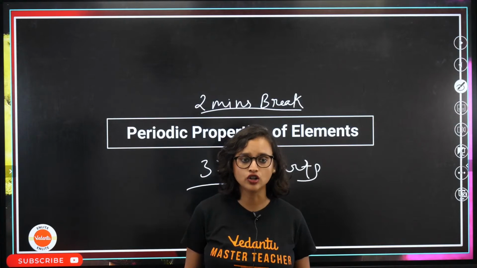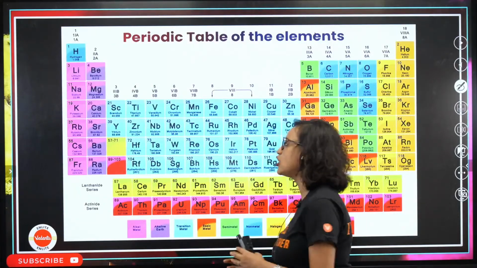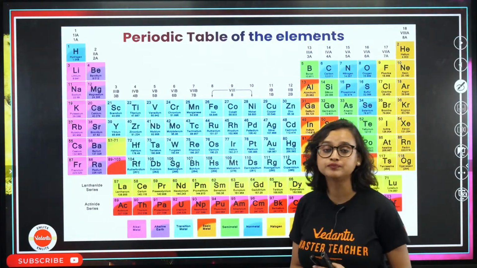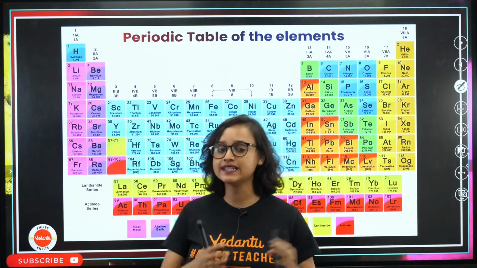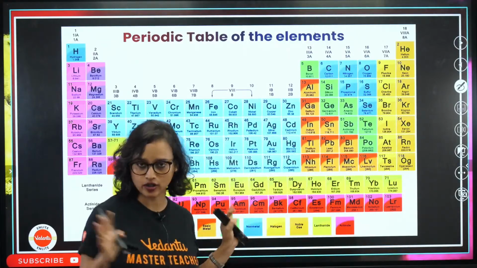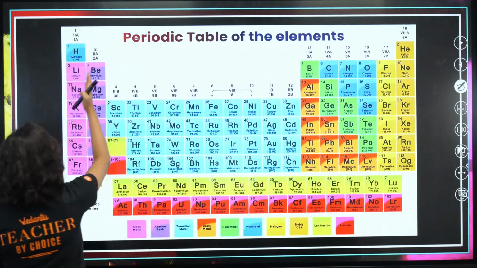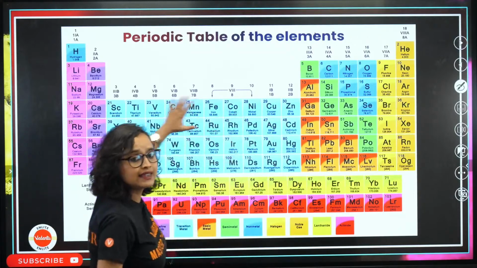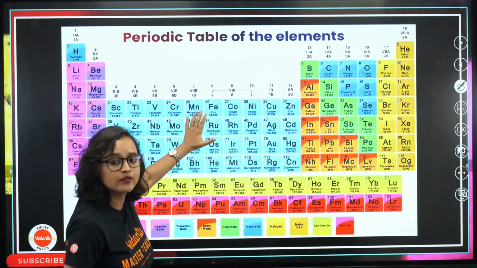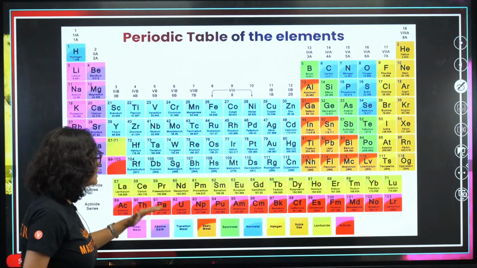Okay? Chalo. Alright guys, focus up. Let's begin. Periodic properties of elements. Now in periodic properties, where do we start from? We start from the periodic table of the elements. This right in front of us is your periodic table. In this periodic table, on our left hand side we have our S block, on the right hand side we have our P block, at the center right here we have our D block, and here it is our F block.